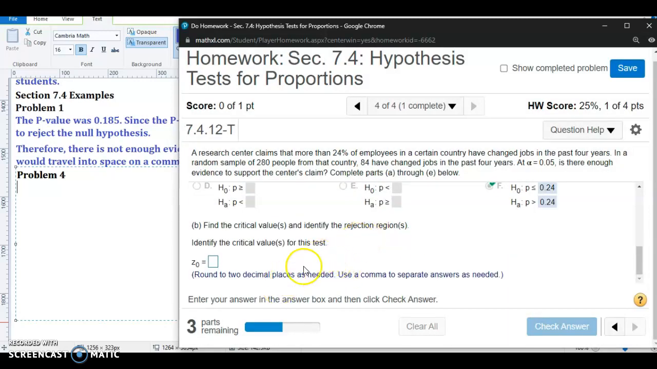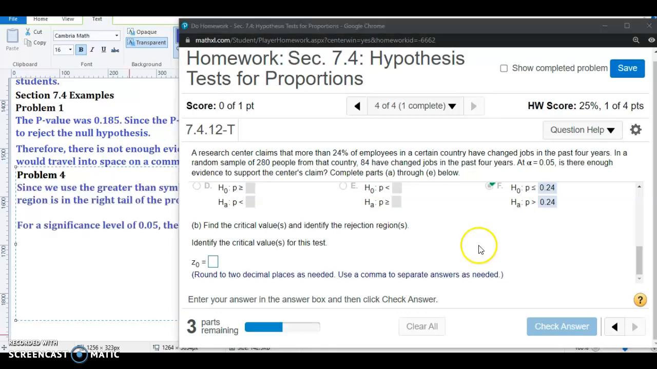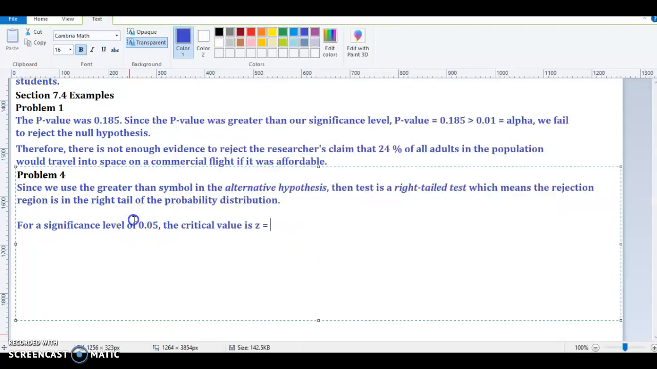Now it's asking us to find the critical values and identify the rejection regions. This problem is slightly different than what we've been doing before, where we calculate the p-value. Here we're going to calculate the critical value. Making a note that since we use the greater than symbol in the alternative hypothesis, this makes it a right tail test, which means the rejection region is in the right tail of the probability distribution.